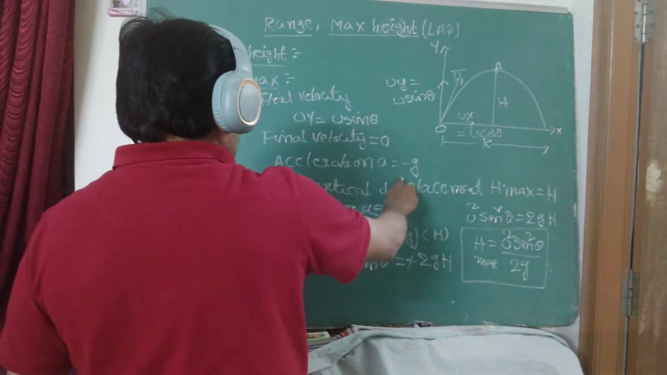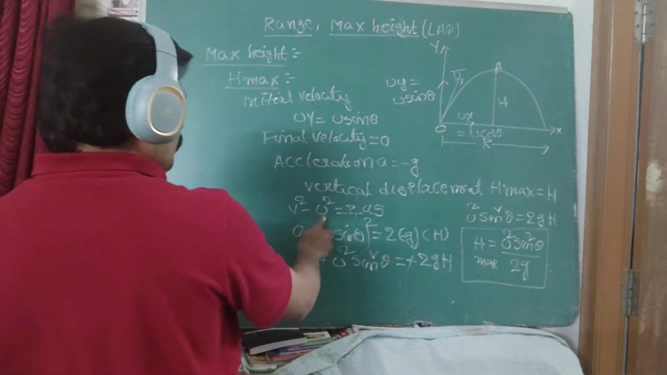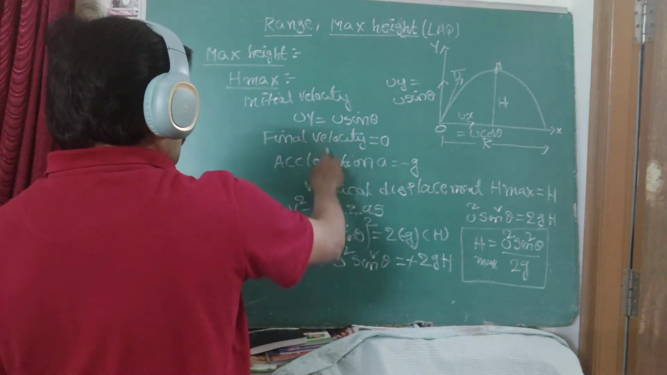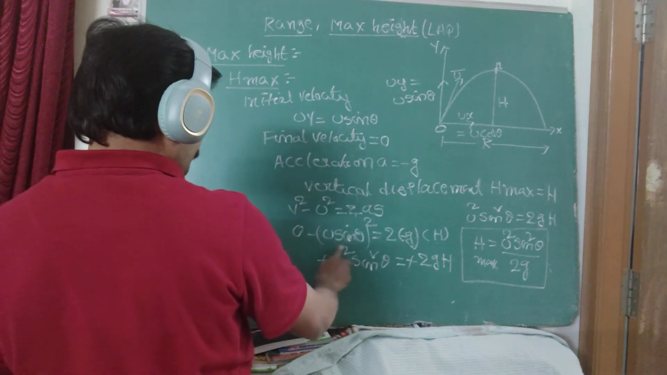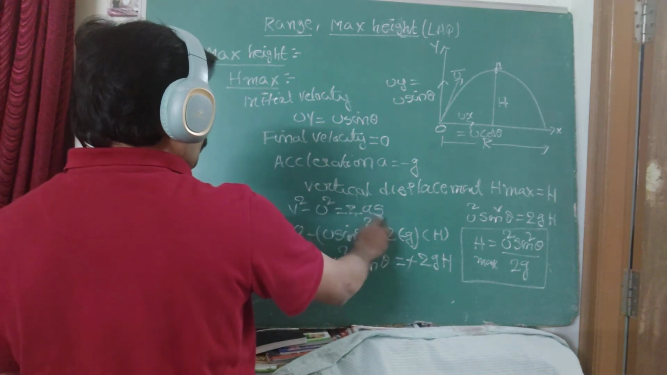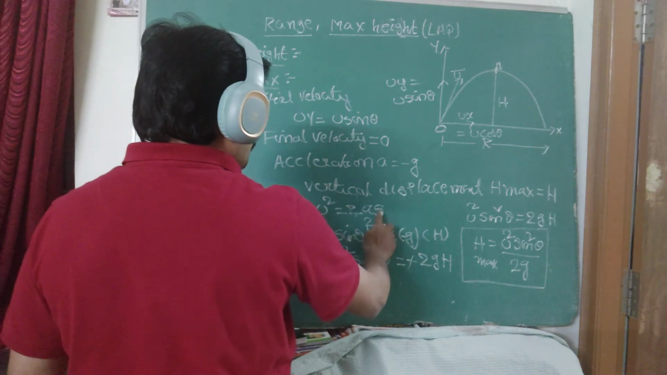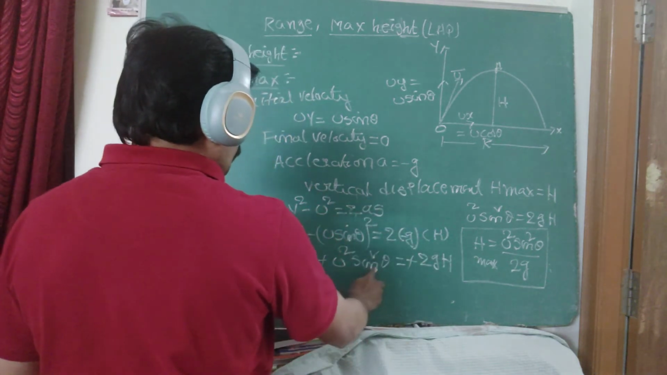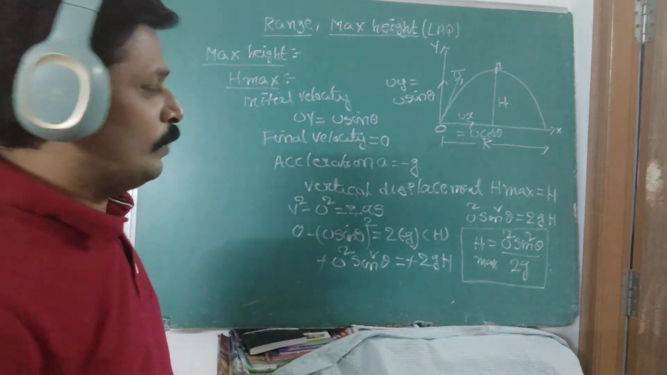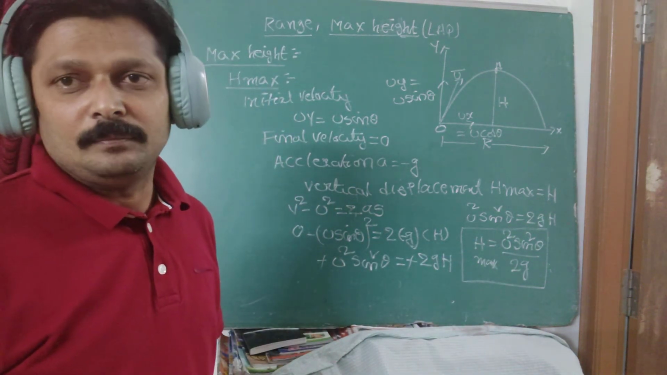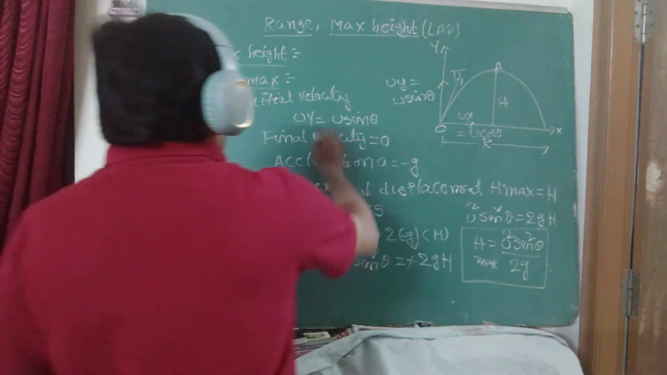Acceleration away from the ground is minus g. You know this: v square minus u square equals 2as. Substitute the values now. Final velocity is 0. U is replaced by uy, u sin theta whole square. Equals 2 into a, where a is replaced by minus g, and s is replaced by h. U square sin square theta equals 2gh. From this, h maximum equals u square sin square theta by 2g. That is the value. And the second one we left here.